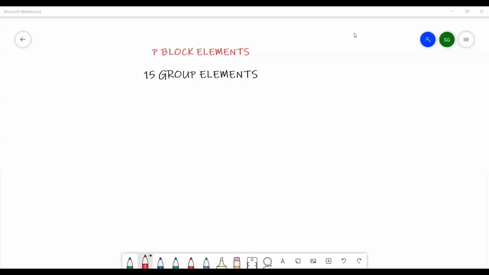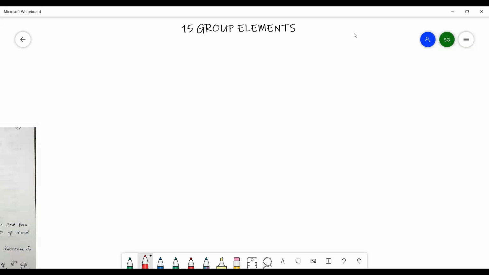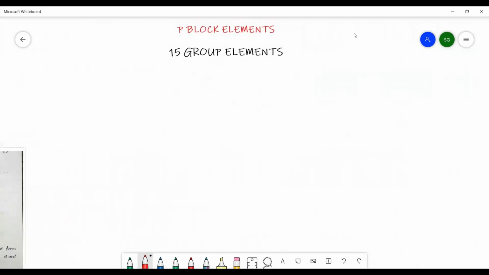Hello everyone. As you know, we are doing the P block elements, chapter 12, class 12, chapter 7th. So we are doing the 15 group elements. In the previous lecture, lecture 1, we discussed the oxidation states. We have done the negative oxidation state.